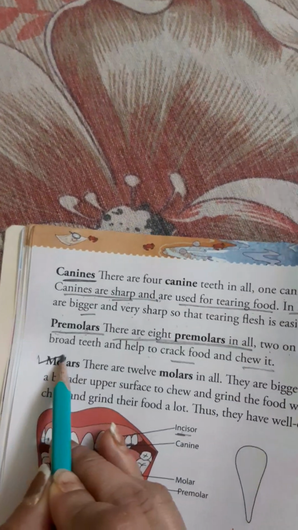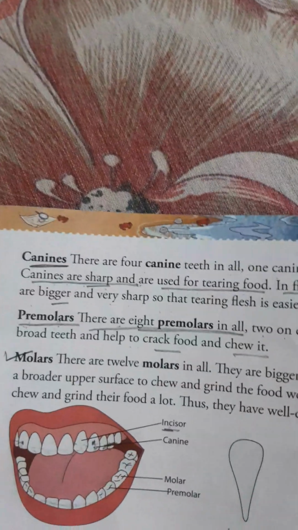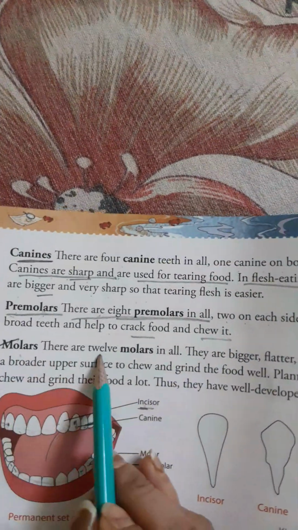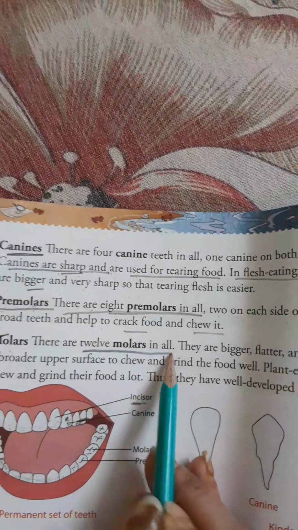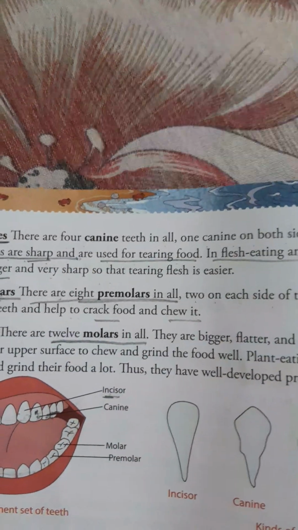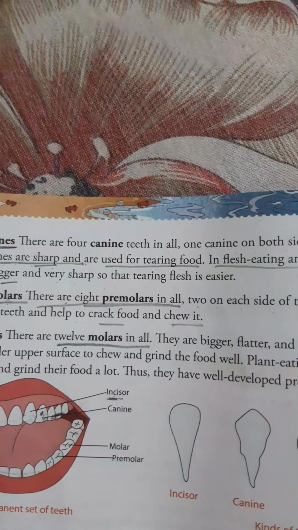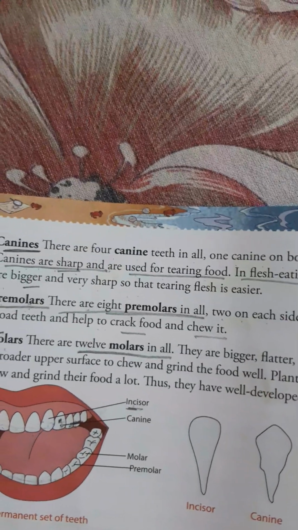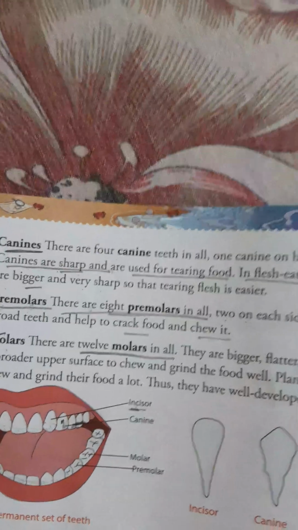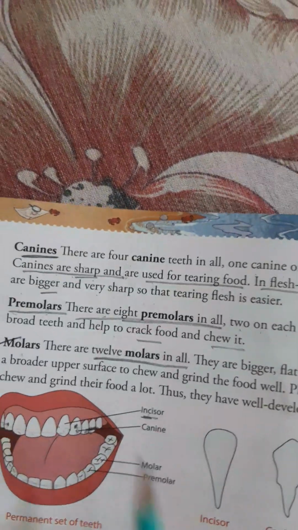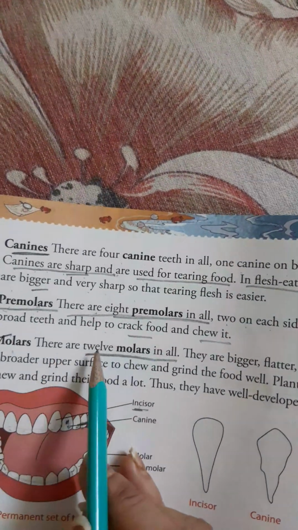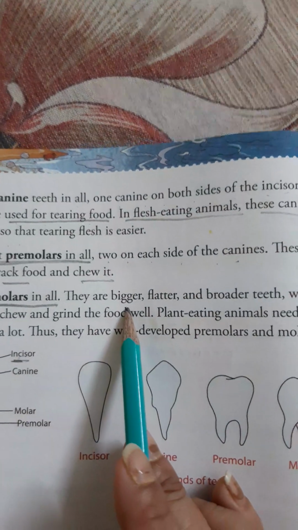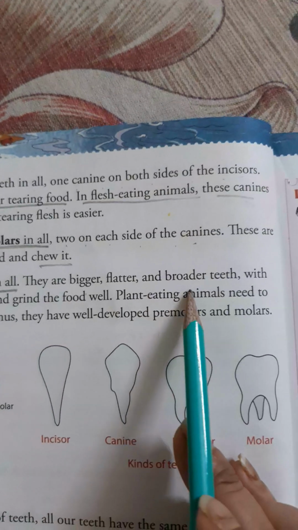Next, and the last type of teeth inside our mouth, that is molars. There are 12 molars in all. So all of you can see which type of teeth are maximum in our mouth, that is molars, 12 in number.